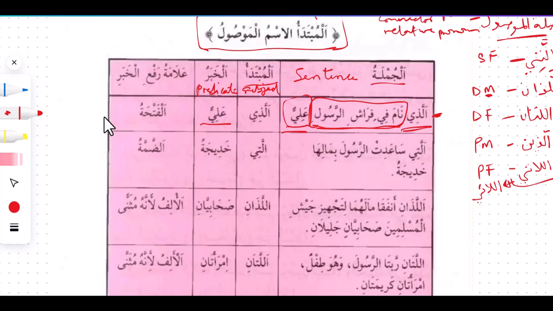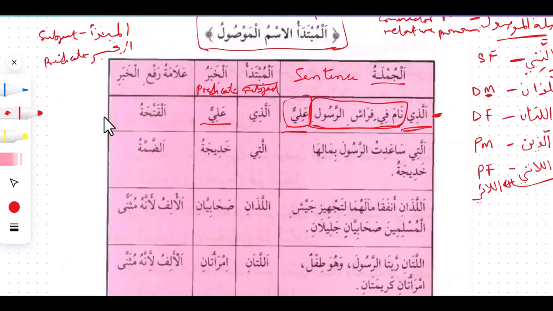Who is it? It is Ali. So that Ali in this case is going to be referred to as what? As our predicate, which is called al-khabar in Arabic. So two things here now. We have al-mubtada, that is the subject. We also have al-khabar, the predicate.